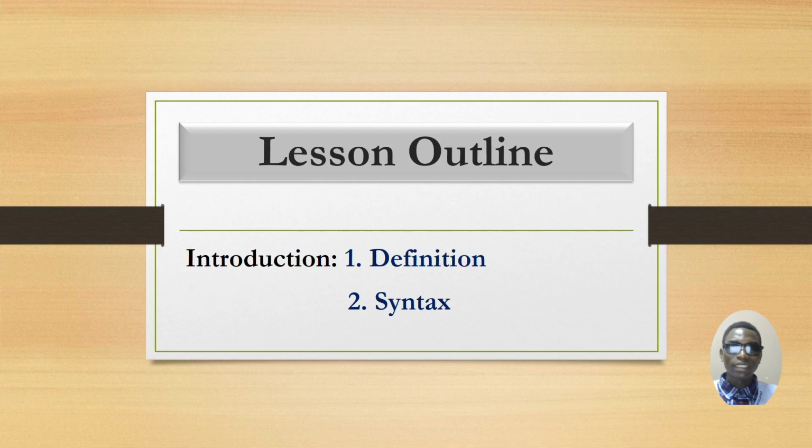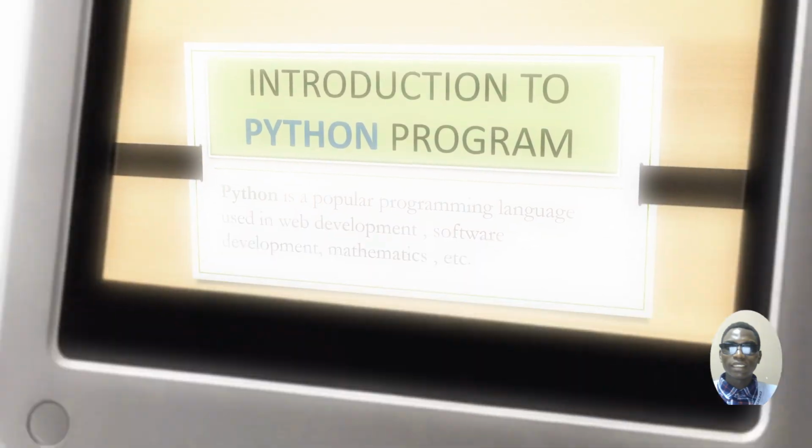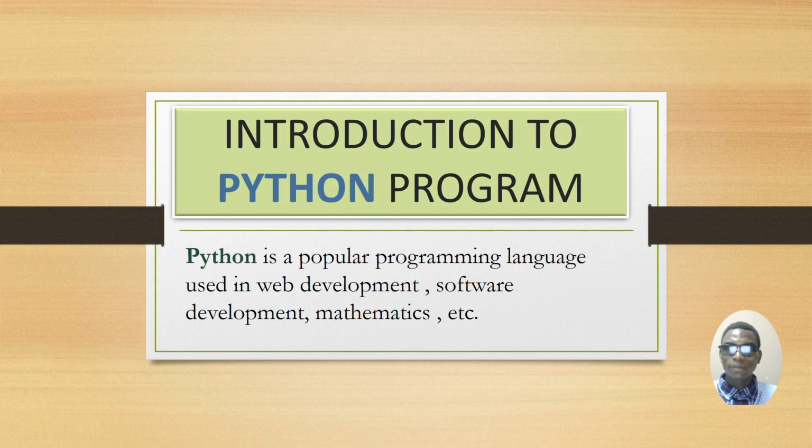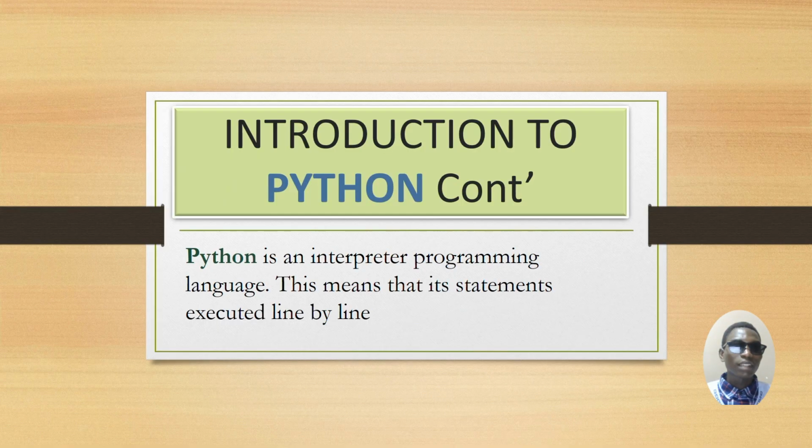So let us start with the definition of Python. Ladies and gentlemen, Python is one among the popular programming languages used in web development, software development, mathematics, and so on and so forth. So this is a popular programming language used in different fields. Here let us continue with the introduction.